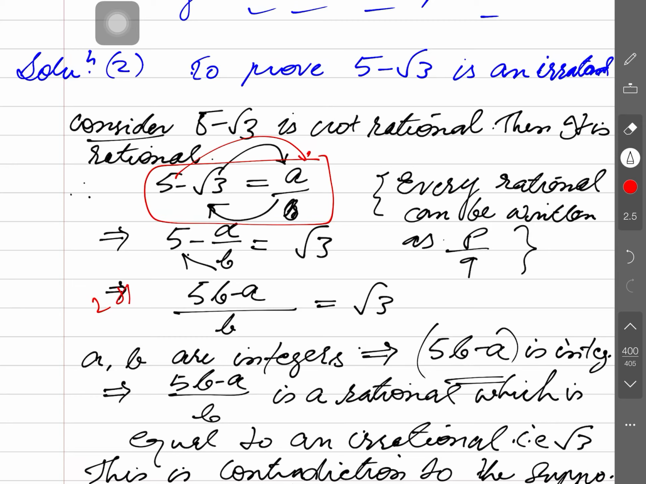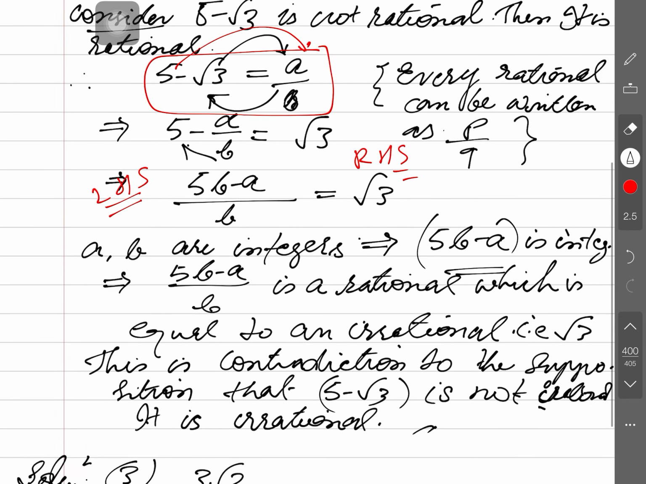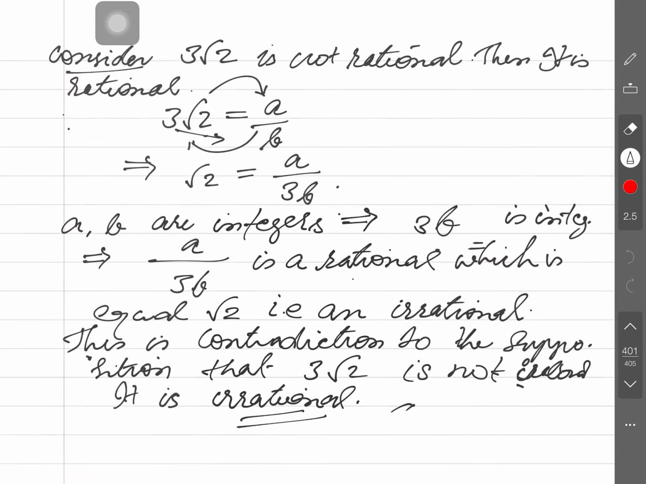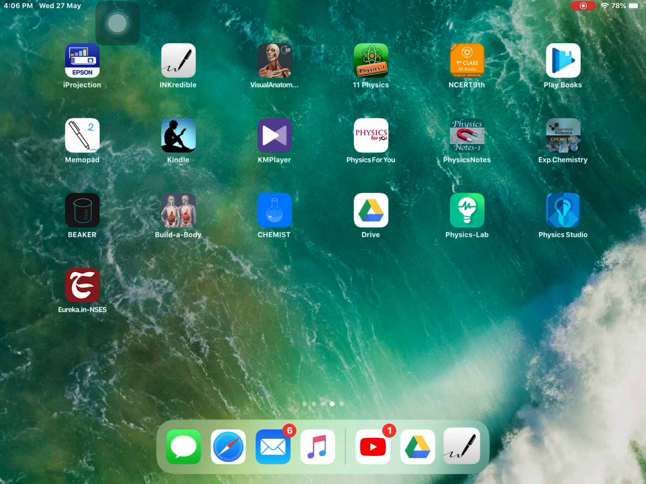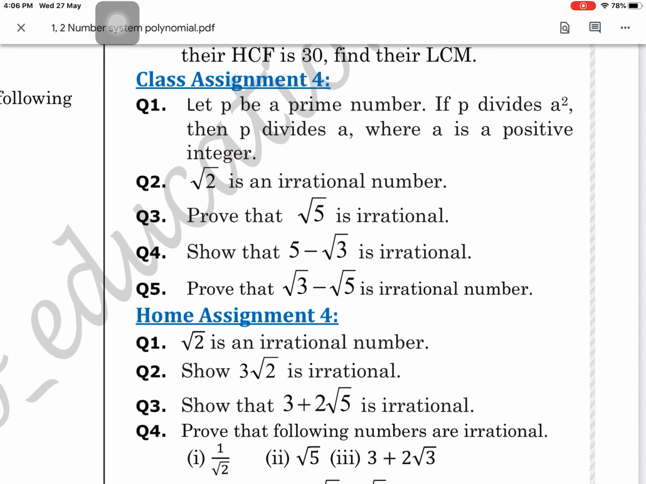To bring the non-rational on the left-hand side and rational on the right side. Is that clear? So this will help you to understand rationality and irrationality. So we may see here that a and b are integers, implies that 5b minus a is an integer. So these are the steps that we discussed yesterday. Is that clear, guys? Now today we will discuss some more concepts in mathematics that will help you to understand this. Okay, guys, see the class assignment 4.